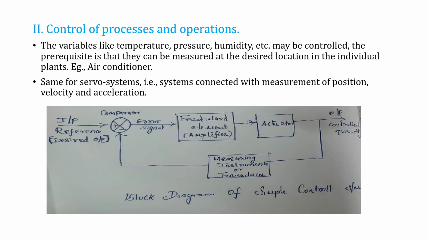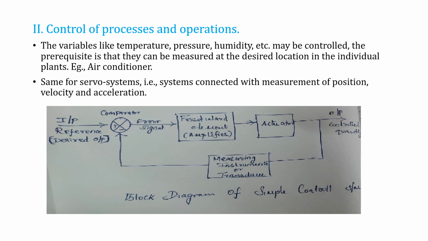Here the amplifier amplifies the signal. So if there is any small input voltage, it can amplify that voltage to some other level. It amplifies its magnitude. Then it gives it to the actuator.